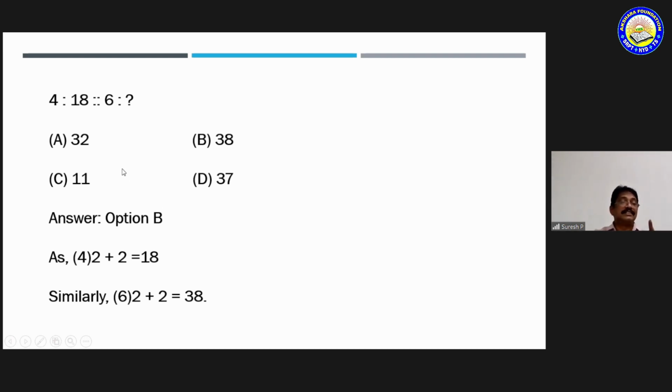Actually, it is given here a little bit wrong, but you have to understand 18 as 4 fours are 16 plus 2, which gives 18. So we have to multiply the number by itself, add 2. So 6 sixes are 36 plus 2 is 38. So option B is correct.